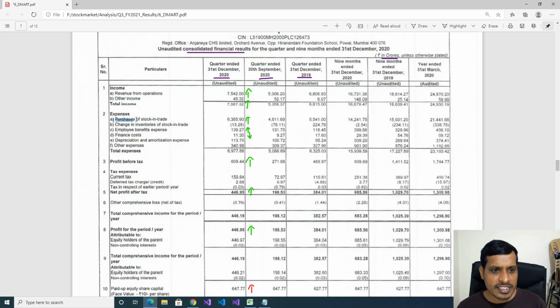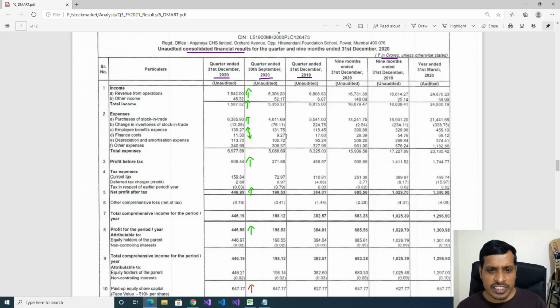Later, we'll check purchases of stock in trade. Last quarter, 4,611 crores. This quarter, 6,385 crores. Here, sales increased. Due to that, purchase of stock in trade also increased from 4,611 crores to 6,385 crores. Later, employee benefit expenses. Here, 131 crores. Here, 139 crores. Here, values are similar. We'll ignore it.